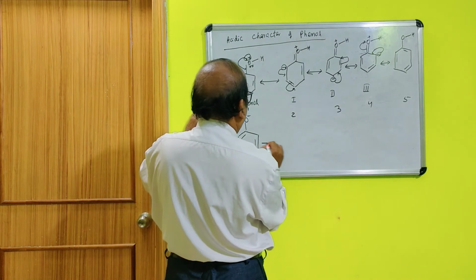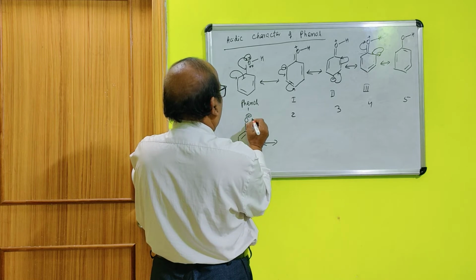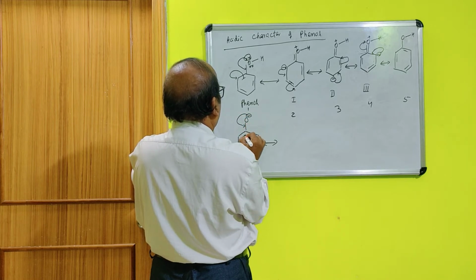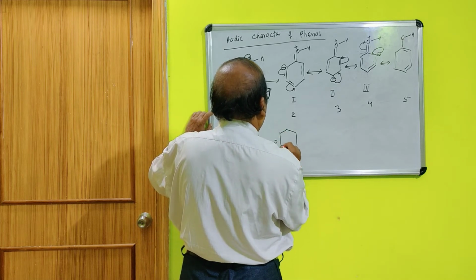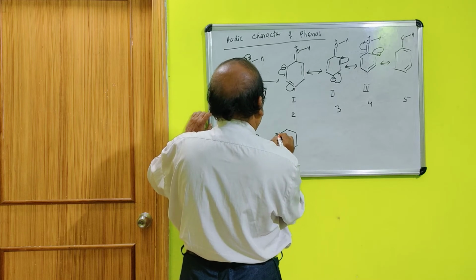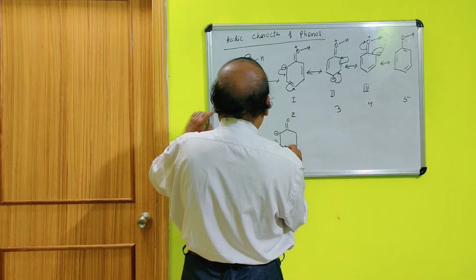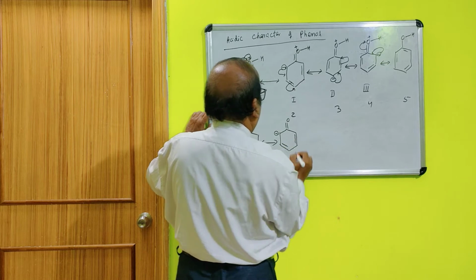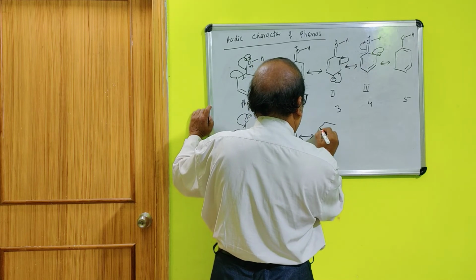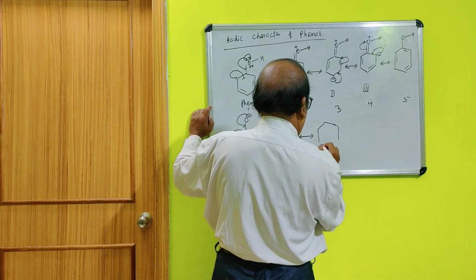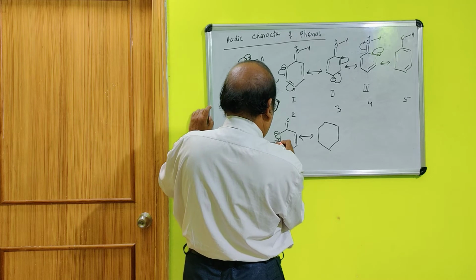this is the first structure. It will come to this side and here it will be a double bond O. Then the next structure is: this will come to this side.